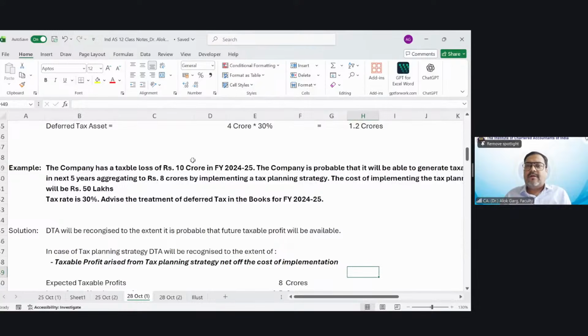a person has a salary income of 10 lakh rupees. There is a section 80C. If you are under the old provision, section 80C permits you a deduction of 1.5 lakh rupees, right?